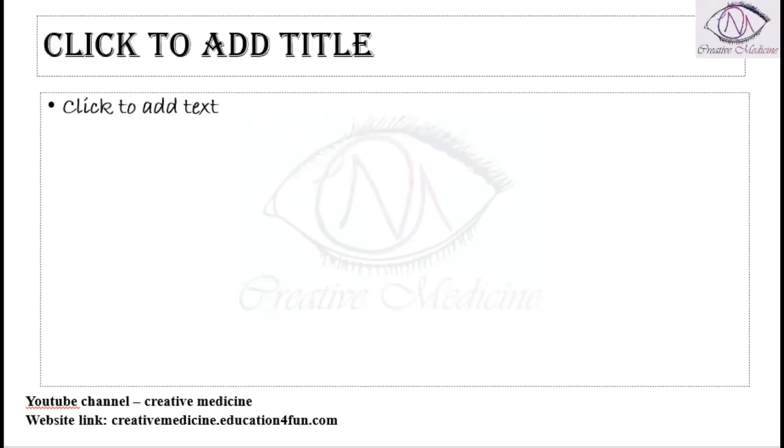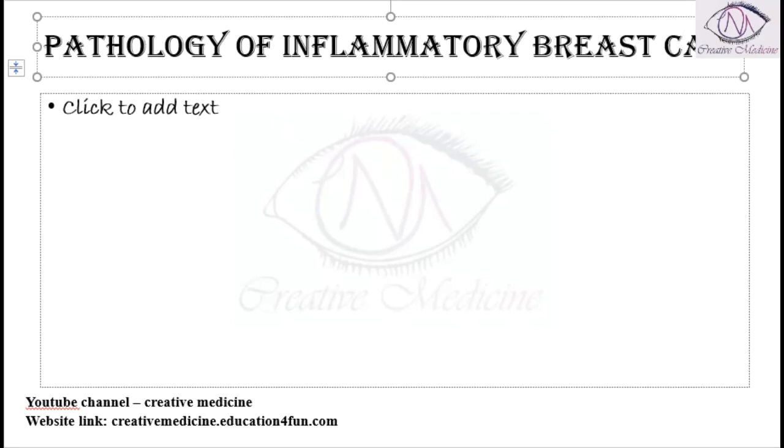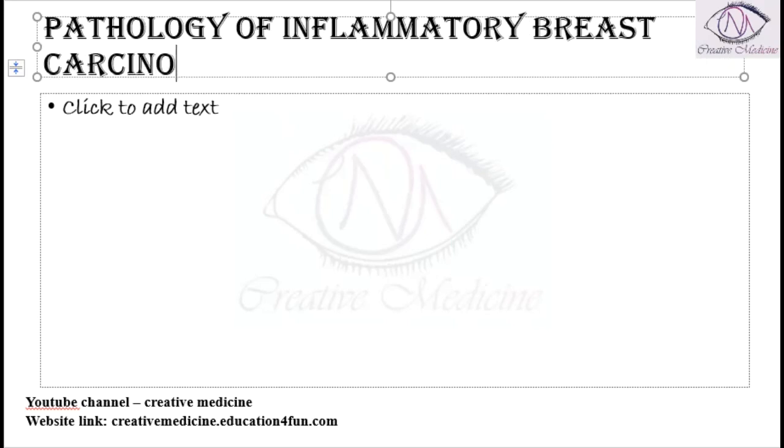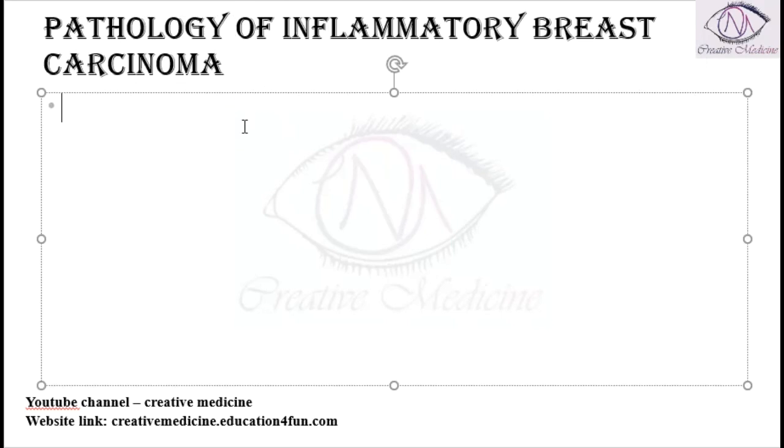Then, the pathology of inflammatory breast carcinoma. It mainly occurs due to permeation of the dermal lymphatics with cancer cells. Even the skin gets infiltrated with carcinoma or tumor cells.